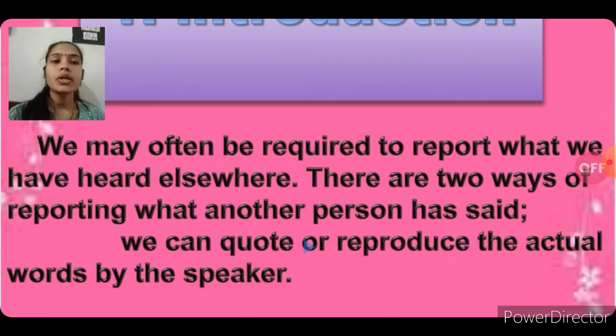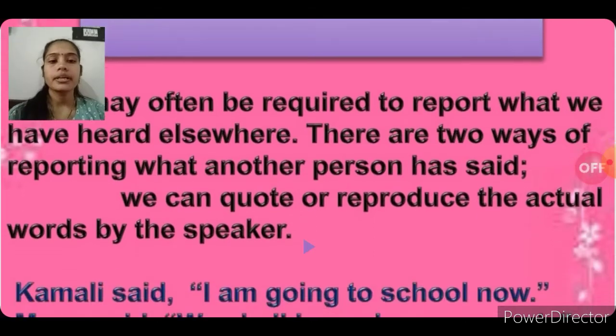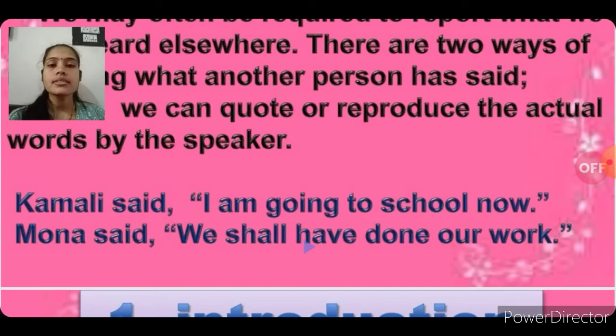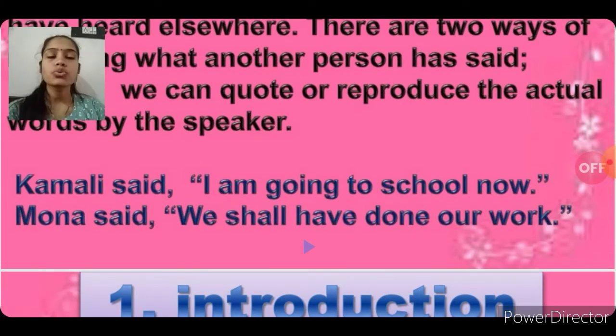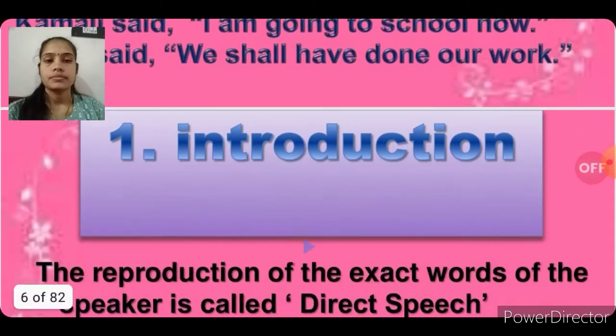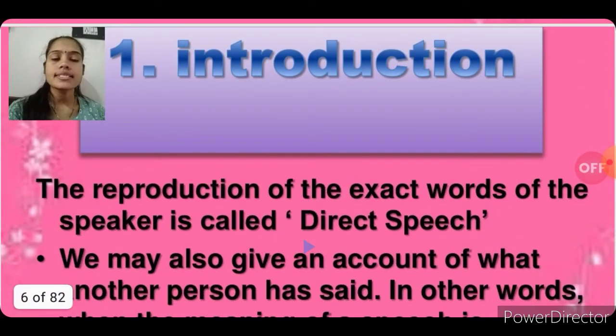We may often be required to report what we have heard elsewhere. There are two ways of reporting what another person has said. We can quote or reproduce the actual words of the speaker. For example, Kamli said, "I'm going to school now." Mona said, "We shall have done our work." These two examples are direct speech. The reproduction of the exact words of the speaker is called direct speech.